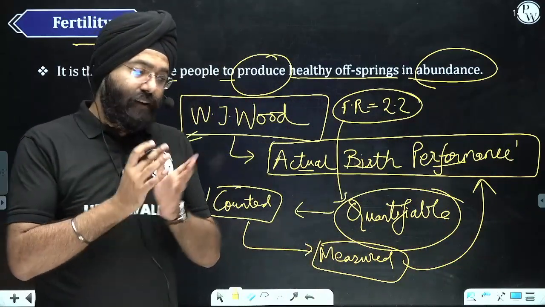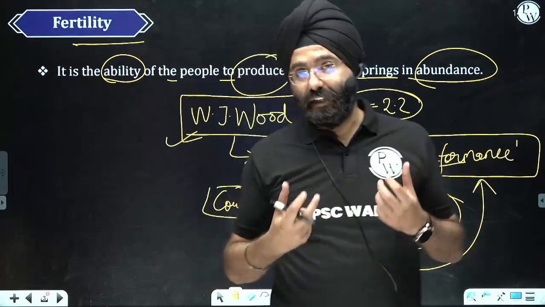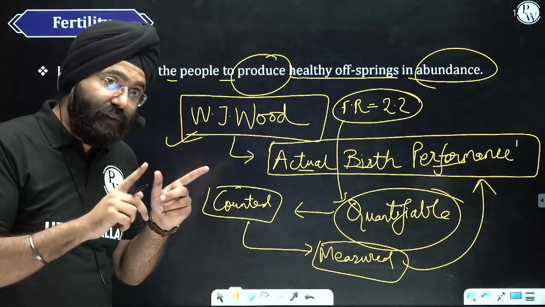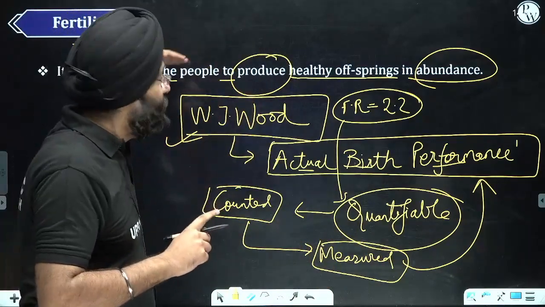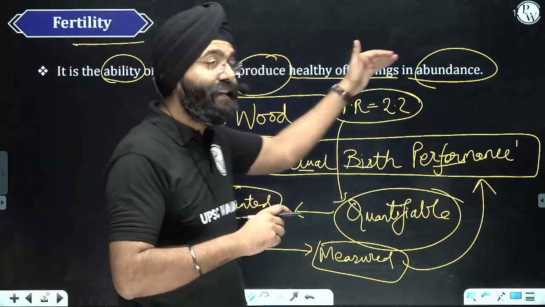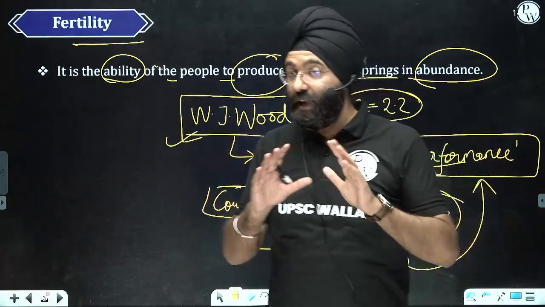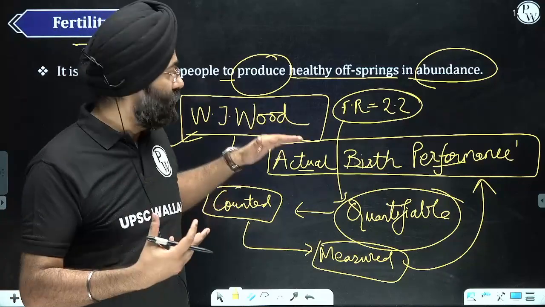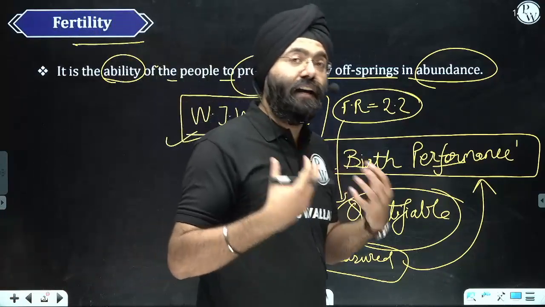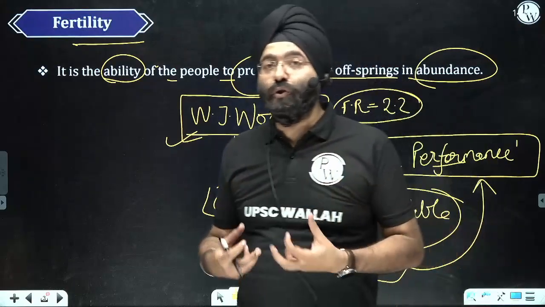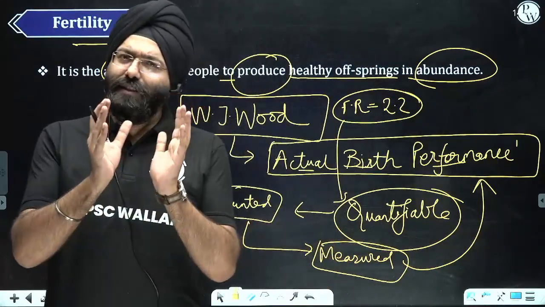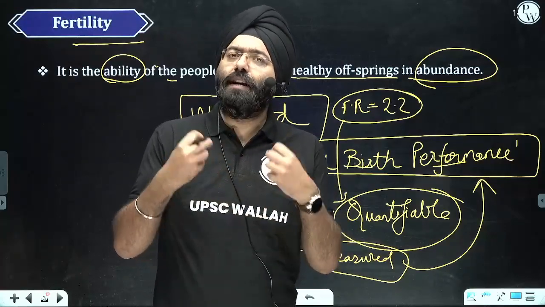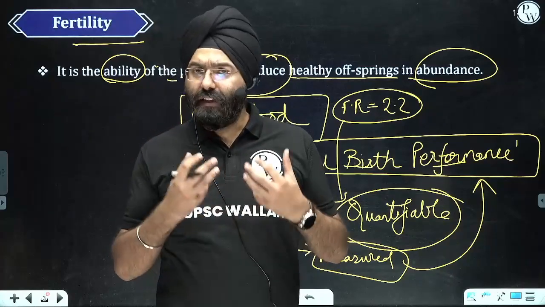So students, if we are studying fertility, we need to remember 2 things. First, from a layman's perspective, it is the ability of the people to produce healthy offspring in abundance, right? From an anthropological point of view, you need to mention the thinker for sure. In order to gain marks, you have to mention that W.J. Wood defines fertility in the form of the actual birth performance. So this is the concept of fertility, right? Now let's move on and understand the next concept, that is fecundity.